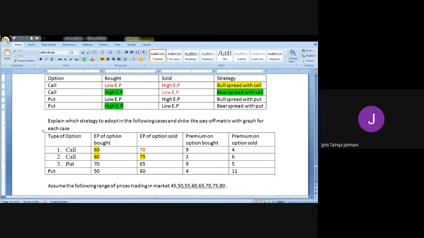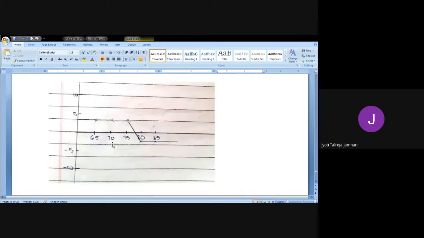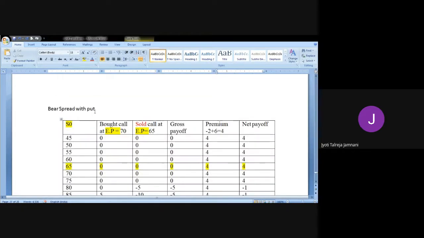I'm doing the fourth strategy first. That is you buy at high exercise price, that is we have bought for 70, and we are going to sell it for low exercise price, which is for 65. So buy at high and sell at low. We call it as bear spread with put, and that's what I wrote here. Now we are going to solve for bear spread with put. We have bought at high and sold at low.